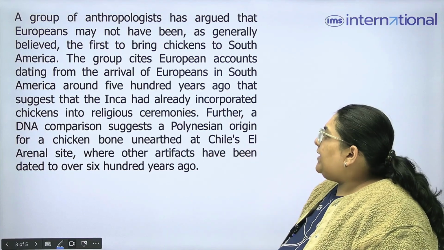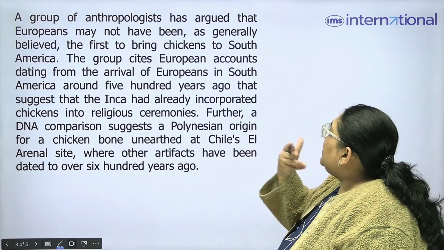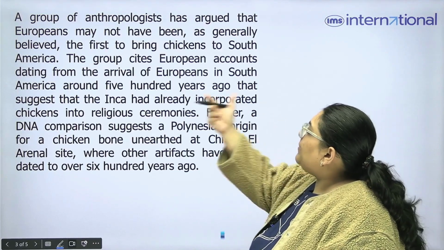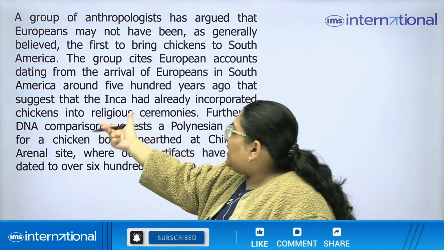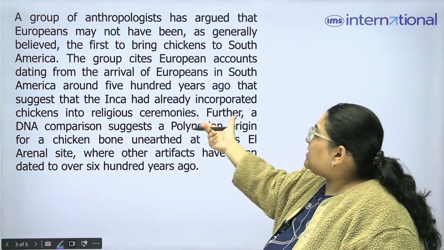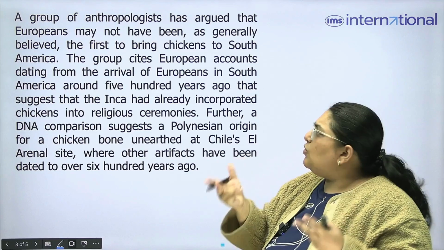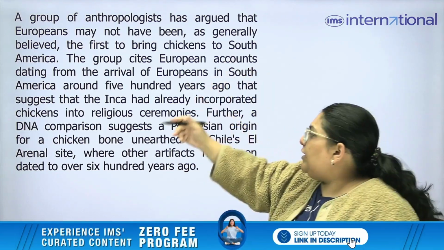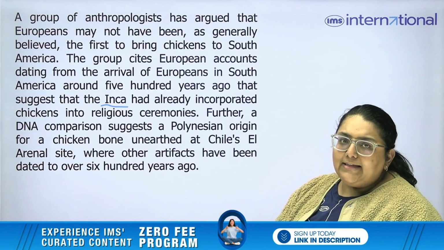So let's read ahead. The group cites, so the group gives us an example, European accounts dating from the arrival of Europeans in South America around 500 years ago that suggest that the Inca had already incorporated chickens into religious ceremonies. Now you might think, who are the Inca? Okay, so who are we talking about? We are talking about the people living in America. So Inca are actually people who lived in America at that time.